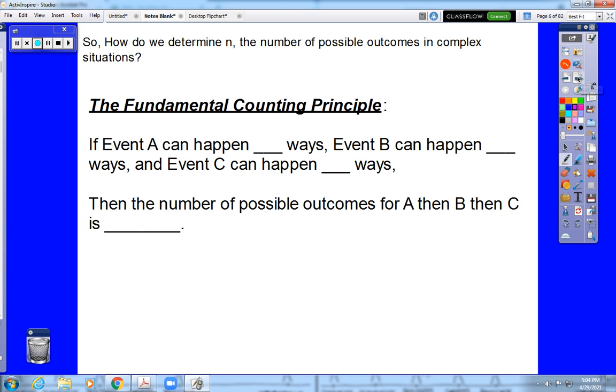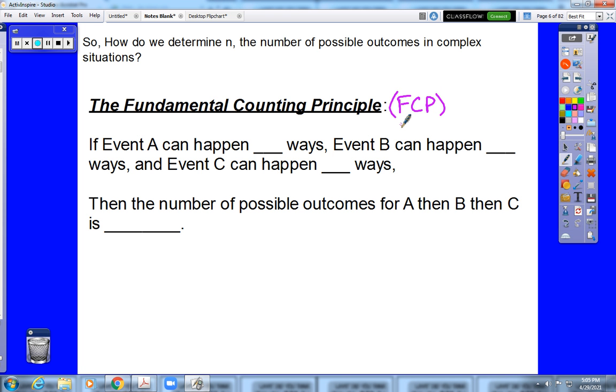Okay, now more importantly, and this is the rest of the lesson, this part will go very, very quickly. How do we figure out the number of items in a sample space? How do we figure out the value of n? Well, that comes down to what is called the fundamental counting principle, or FCP.